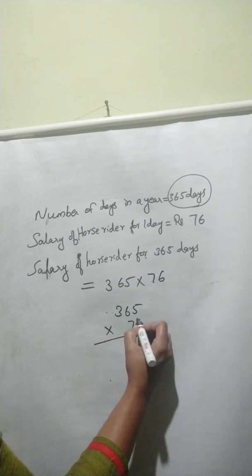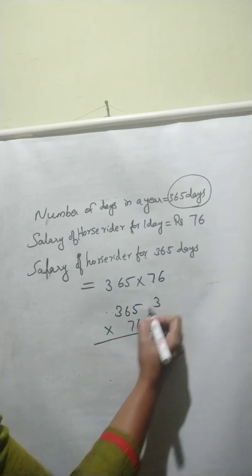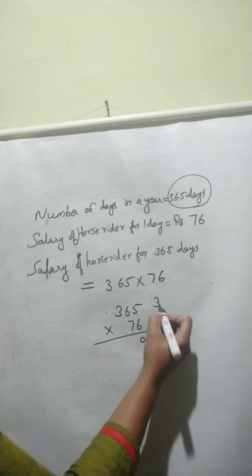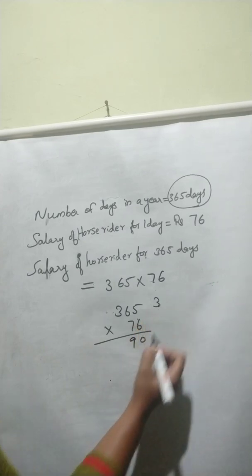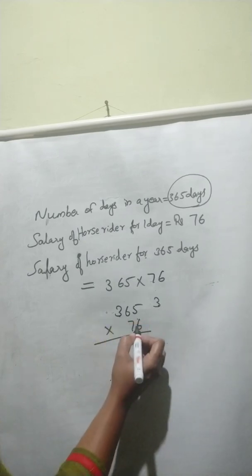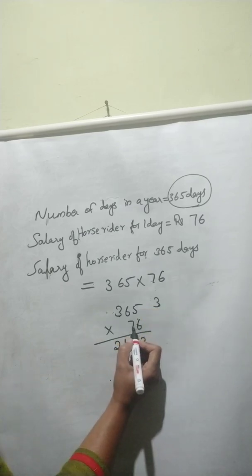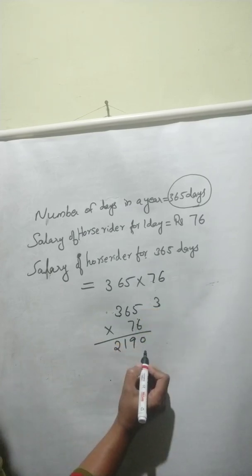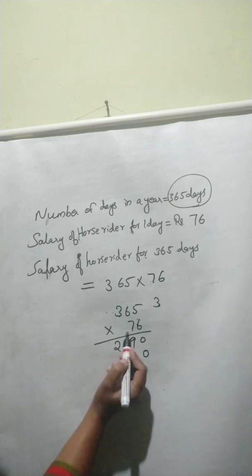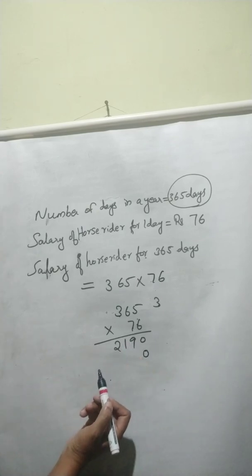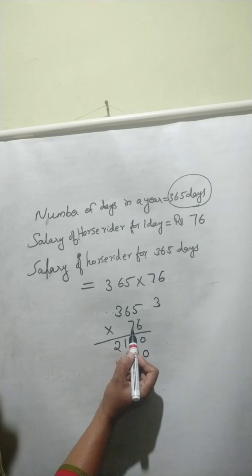First 6 times 5, 30. 3 will be there. 6 6s are 36 plus 3, 39. Again 3. 3 times 6, 18. 18 plus 3, 21. Next we need to multiply with 7. Before that we can keep here 1 0 because now we are multiplying with the tens place digit of the multiplier.